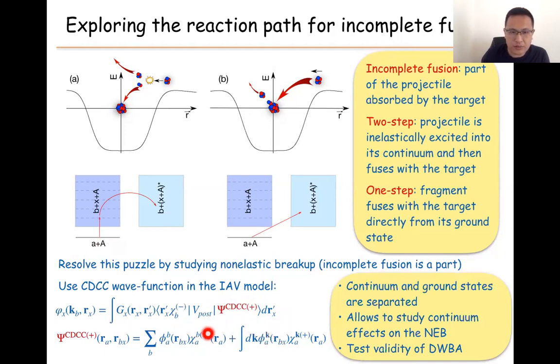So because we separate these two components, we can get the contribution of the ground state or the contribution from the continuum state. In addition, because in our previous studies we did all of the calculations using the DWBA, if we use the CDCC wave function, we can also test the validity of the DWBA approximation.